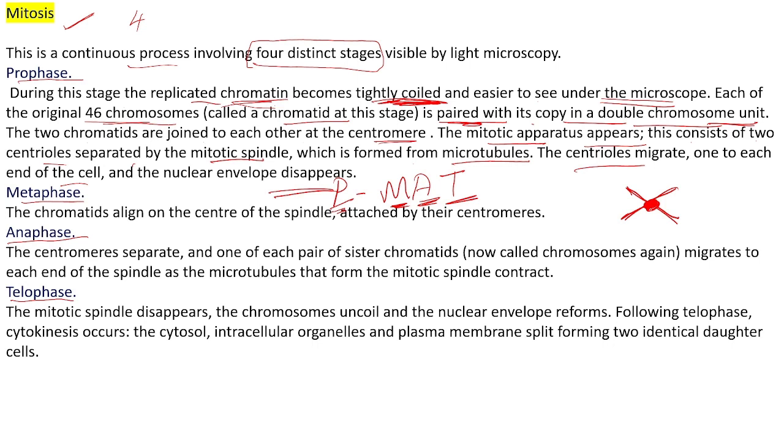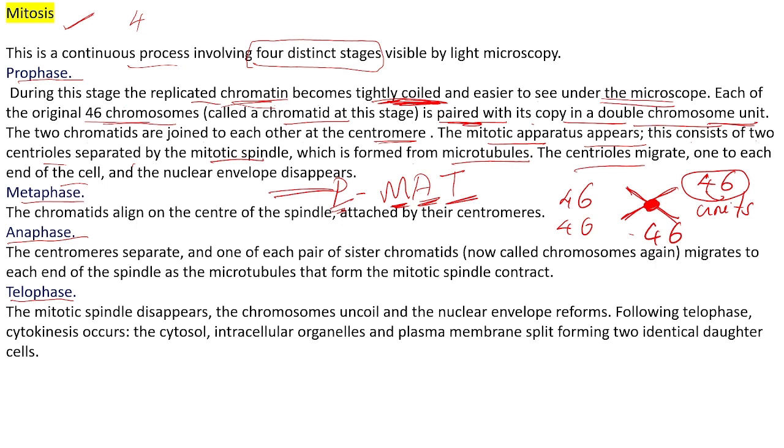So now how many chromatids are there? The bonded ones will be 46 original and 46 new ones. Every two chromosomes will attach, and again 46 units will be there. 46 double chromosome units will be there in the cell. Understood? One original and one duplicate will attach and form one double chromosome unit. Like that, how many double chromosome units are there? 46 double chromosome units.